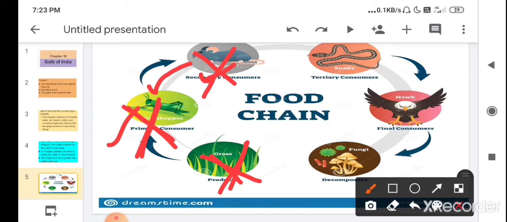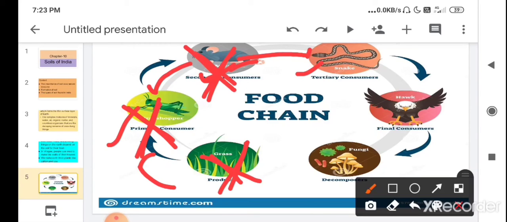The secondary consumer will not get its food, so it will also die. If the secondary consumer dies, then the tertiary consumer, which is here the snake, will also not get its food. Then you can see here that the food chain will not flow.